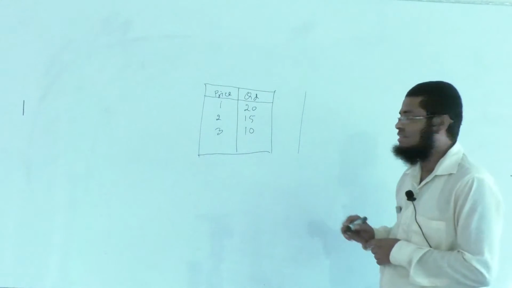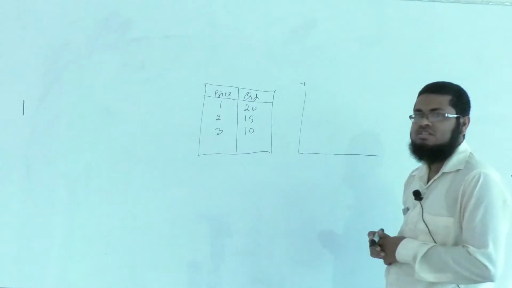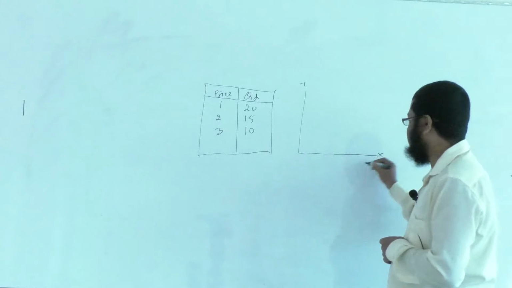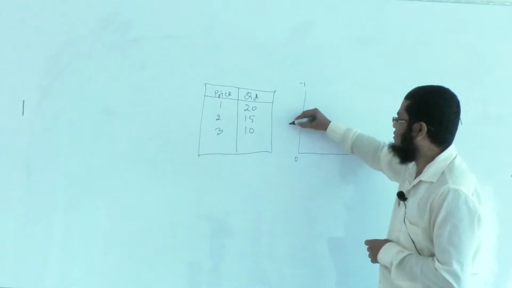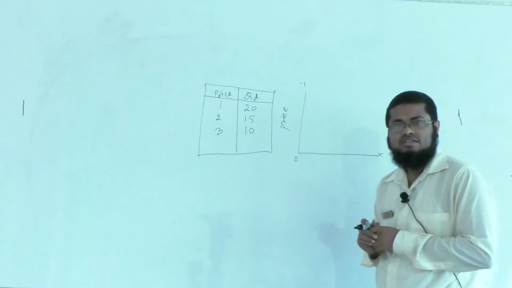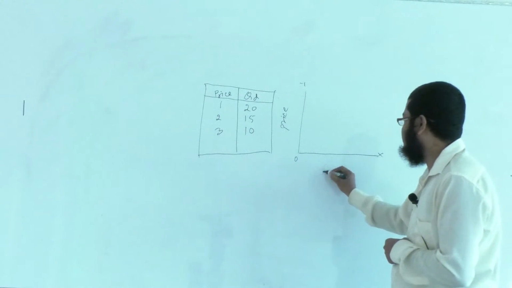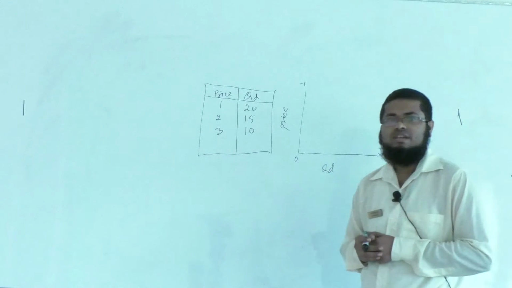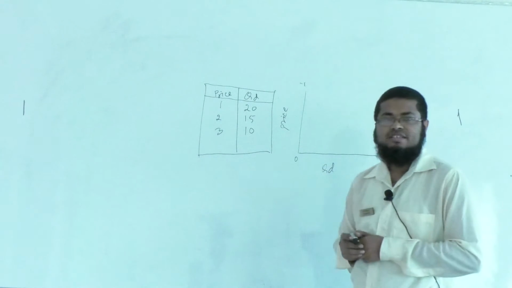This is the vertical axis, OY axis, and this is the horizontal axis, OX axis. On the vertical axis we show price, and on the horizontal axis we show quantity demanded, QD.